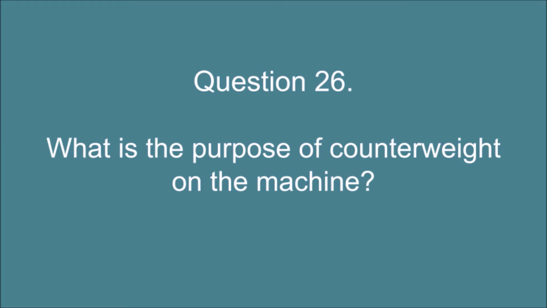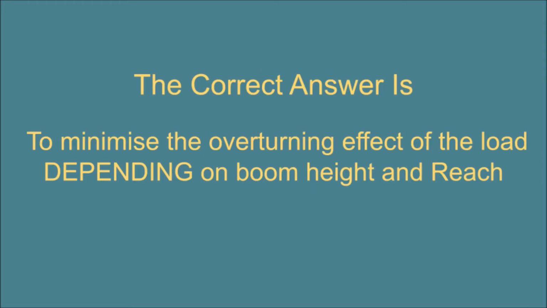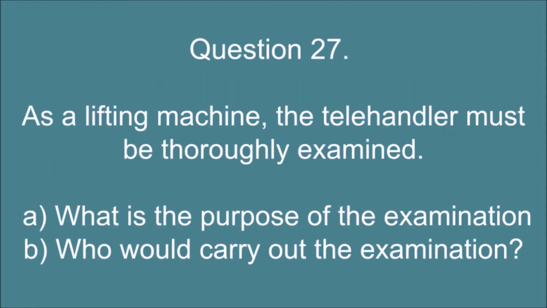Question 26. What is the purpose of counterweight on the machine? The correct answer is to minimize the overturning effect of the load depending on boom height and reach.